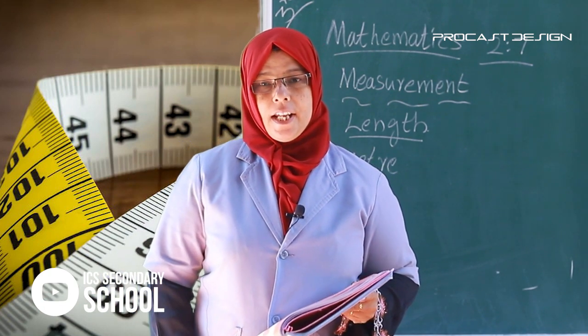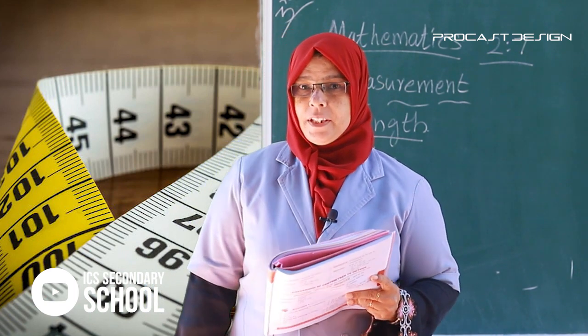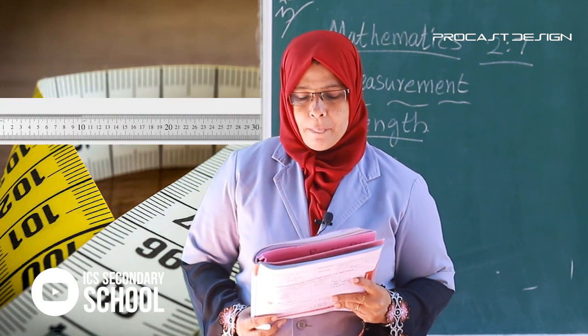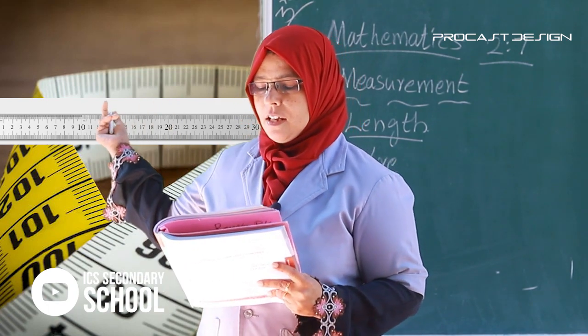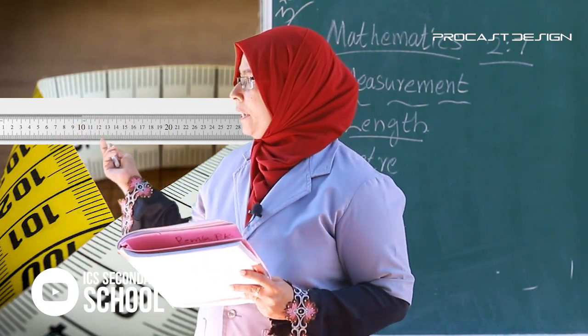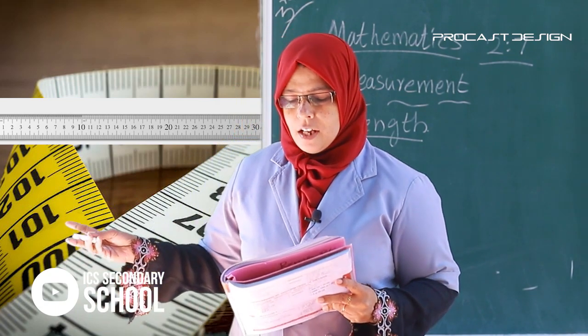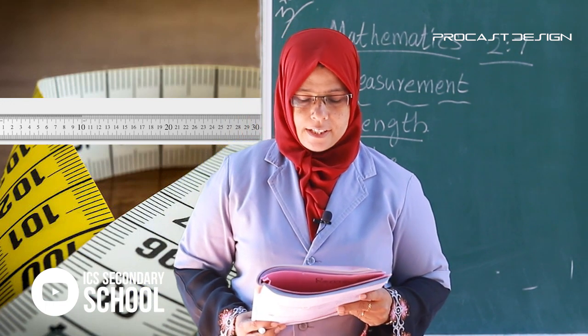Tailors, carpenters and masons use the measuring tape. Listen here. A meter rod is a metal or wooden rod measuring exactly 1 meter. A cloth merchant uses a meter rod made of metal or wood.